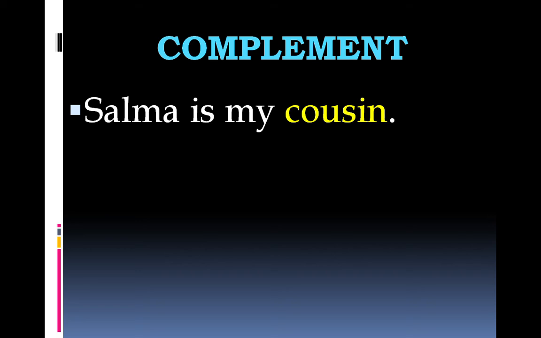We'll be talking about them later. We'll have a separate lesson on linking verbs alone. Over here, this much is enough, that linking verbs are basically non-action verbs. No action is taking place, nothing is happening. The subject is not doing anything. The subject simply is something. And these verbs join the subject and whatever we are told about the subject. And whatever we are told about the subject is the complement, because without that part the sentence will be incomplete. So Salma is the subject, is is the linking verb, and cousin is the complement.